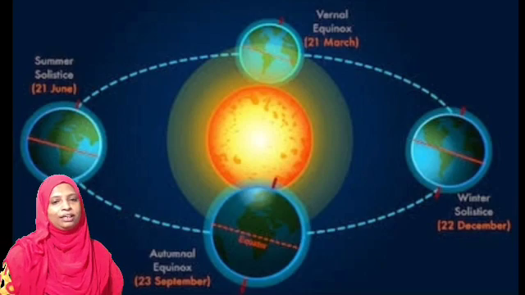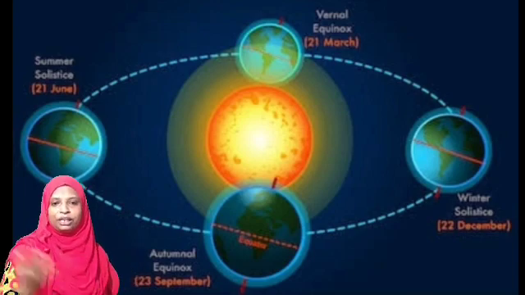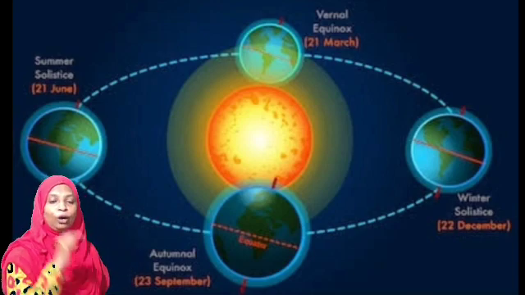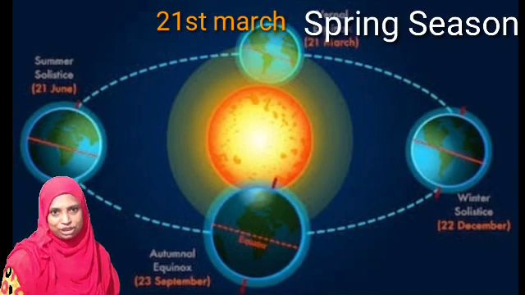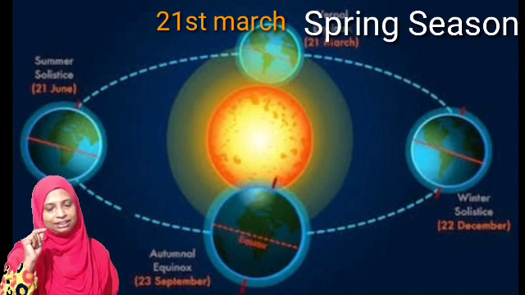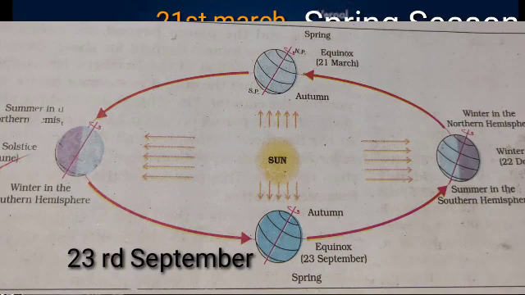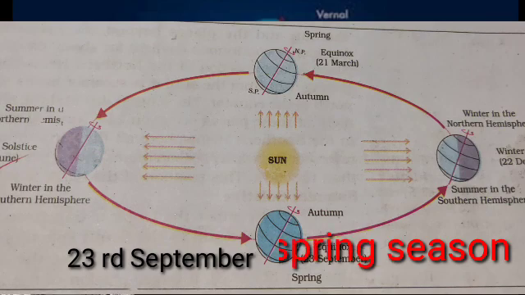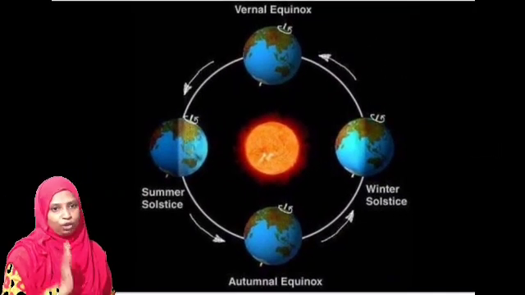Due to revolution, we studied two important seasons, summer and winter. We have two more important seasons that fall on 21st March and 23rd September. On 21st March, it is spring season in the northern hemisphere and autumn season in the southern hemisphere. 23rd September is just the opposite. On 23rd September, it is spring season in the south and autumn season in the north. So different types of seasons occur mainly due to the revolution of the earth.